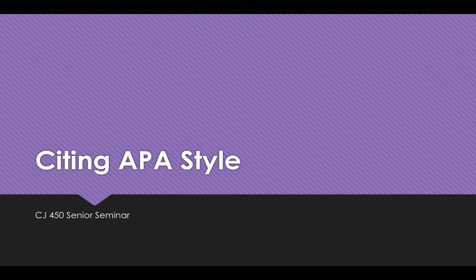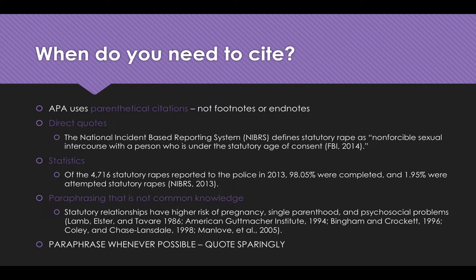Hi everyone, this is just a short little overview of citing in APA style. APA refers to the American Psychological Association, and this is the type of citation we use. This is the citation style we use for criminal justice. So a couple things to kind of start with.